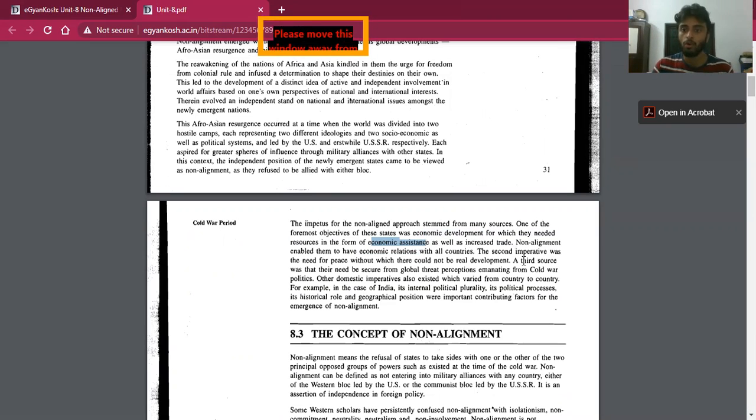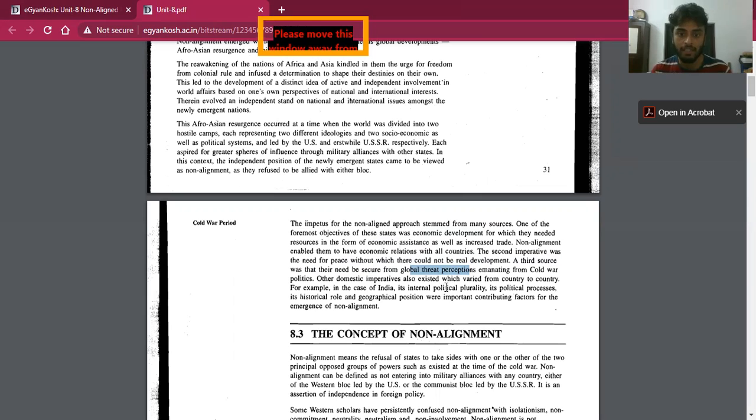The second imperative is regional peace. Development without peace is really impossible. Real development cannot occur without peace. So ensuring regional peace is one thing, and third is ensuring world peace or avoiding global threats. Avoiding global threat perceptions.